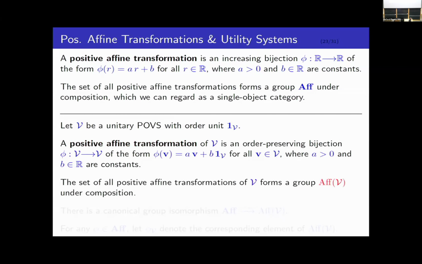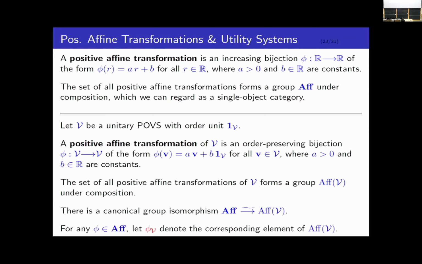The set of all positive affine transformations on V also forms a group, which I'm going to write as AF of V under composition, which is canonically isomorphic to the abstract group of abstract positive affine transformations. For any abstract affine transformation phi, I'm going to use phi sub V to denote the corresponding transformation of V.